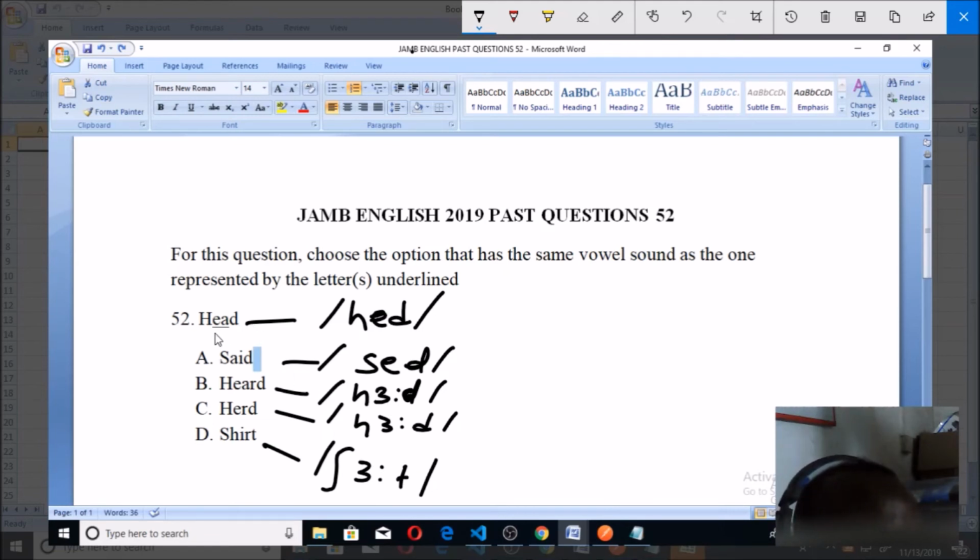It's very easy. Head is represented by the A sound, the same as said, that is represented by this A sound. So that makes option A the right answer. You can see it. These are the other ones. So that is the answer.